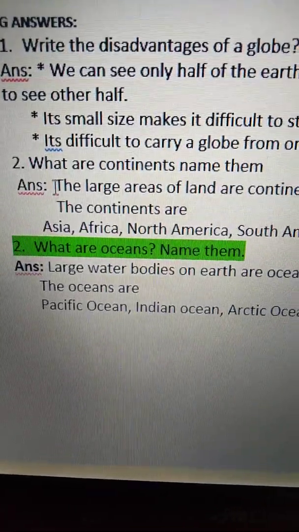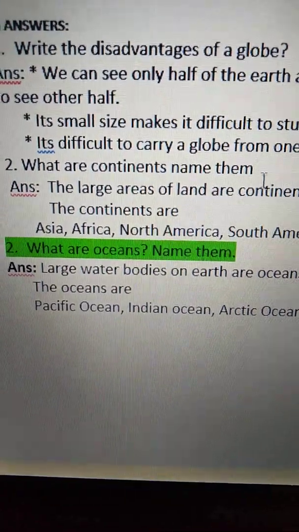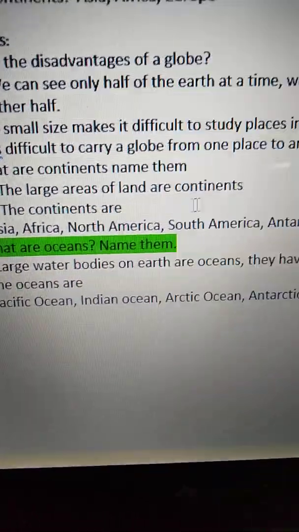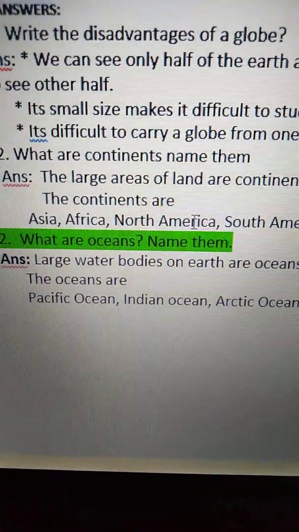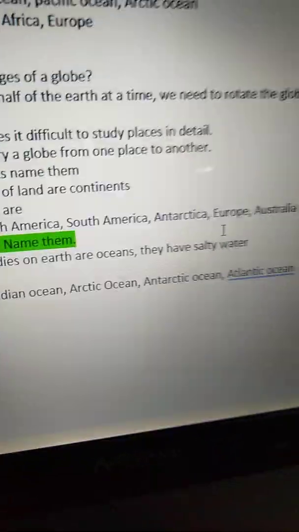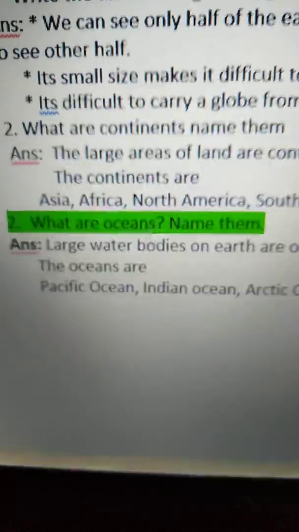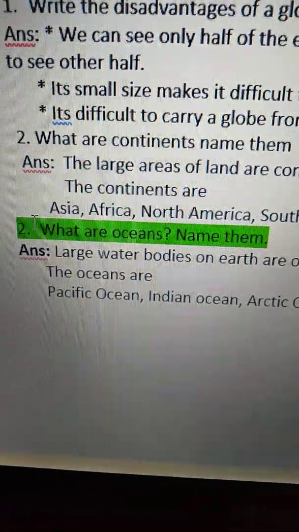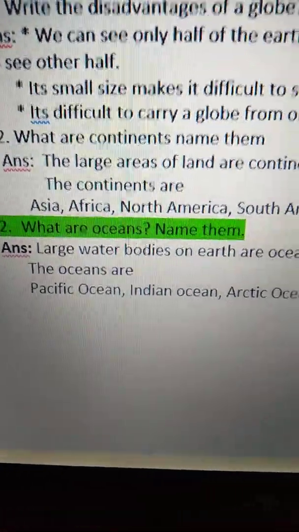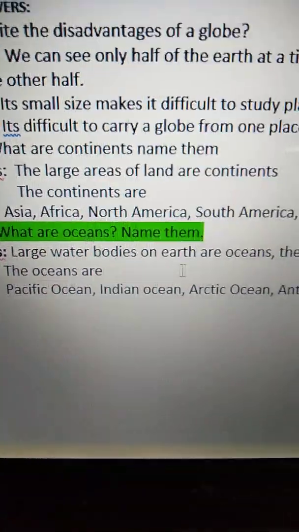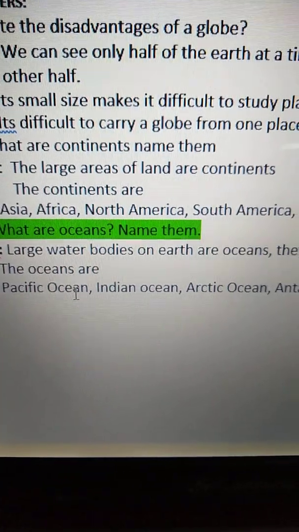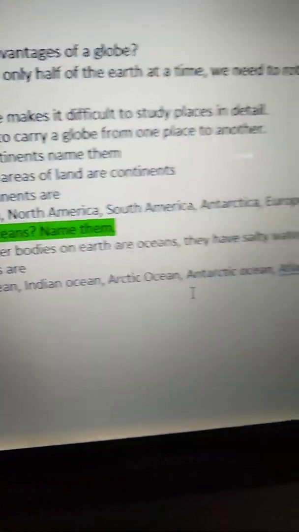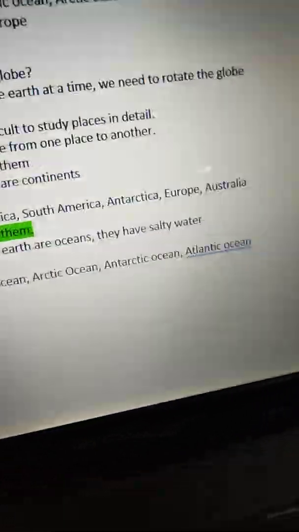Second one. What are continents? Name them. The large areas of land are continents. The continents are Asia, Africa, North America, South America, Antarctica, Europe and Australia. Third question. What are oceans? Name them. Large water bodies on Earth are oceans. They have salty water. The oceans are Pacific Ocean, Indian Ocean, Arctic Ocean, Antarctic Ocean, Atlantic Ocean.